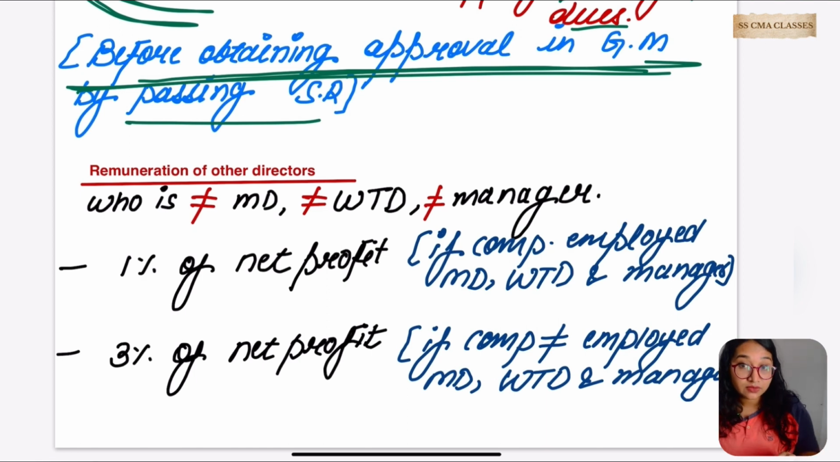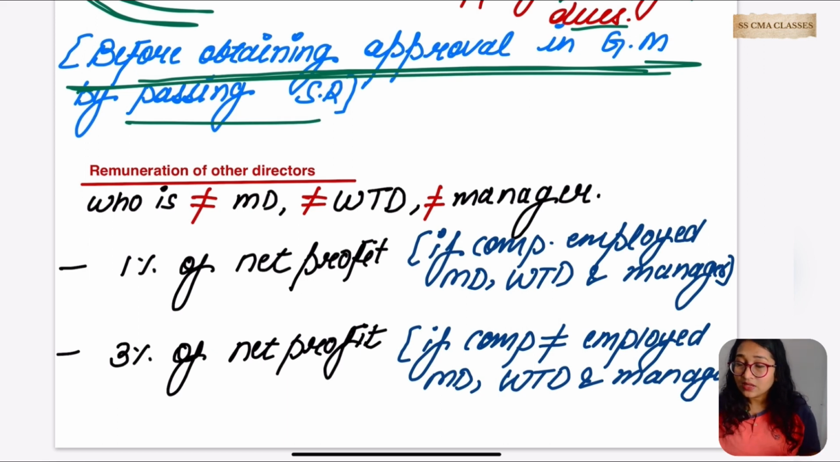Okay, what if there are a managing director and a manager in the company? In that case we go for 5 and 10%. 5% if there is only one person among these three. But what if there is more than one? In that case we'll go for 10%.